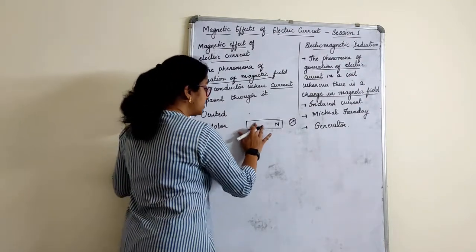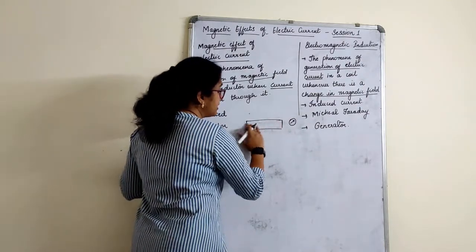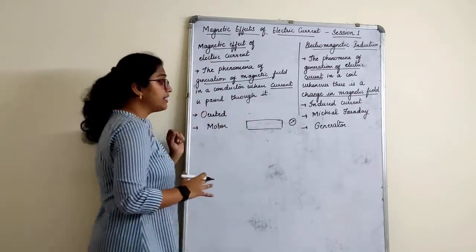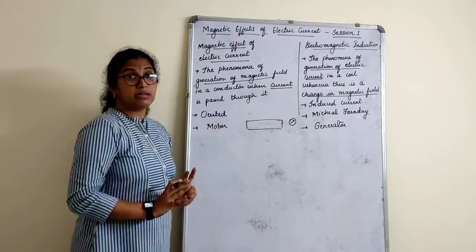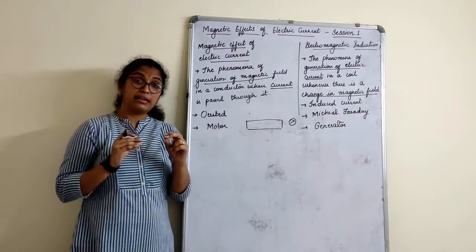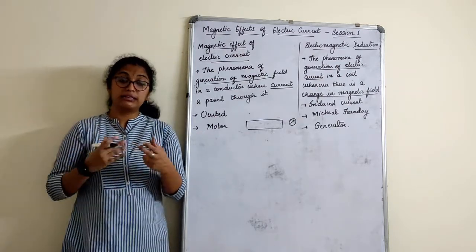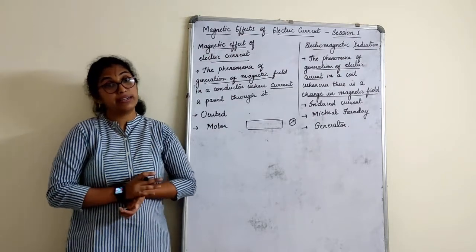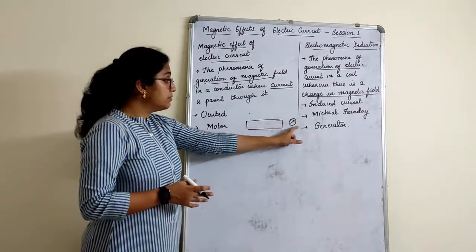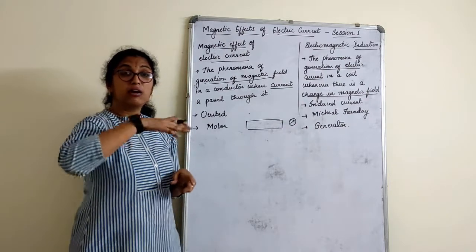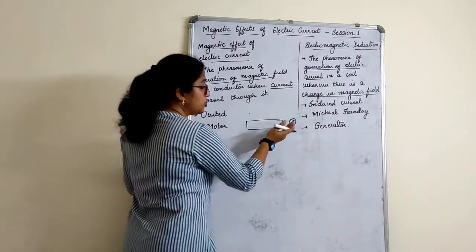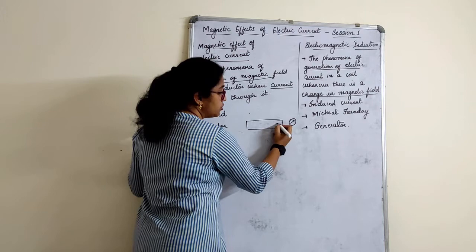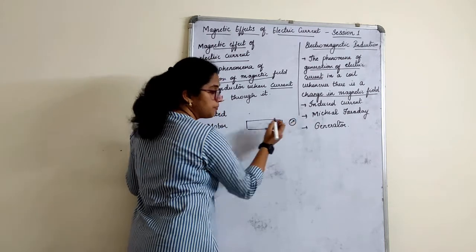Now assume that's what I was telling you, how to identify the poles of the magnet. I have been given a magnet, and I don't know which is north and south. I can bring another magnet, it will repel or attract, yes, like and unlike poles. Exactly which is north and south, how to identify? Bring a magnetic compass near it. See how the deflection goes. If the deflection is going this way, then assume that this should be north because it is facing here, right?